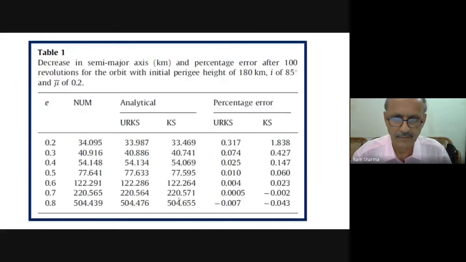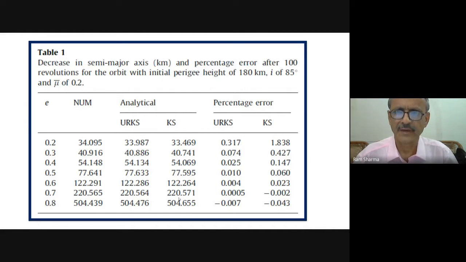Now this table 1 shows the decrease in semi-major axis in kilometers and the percentage error after 100 revolutions. So we calculated after 100 revolutions. For an initial perigee, we kept 180 kilometers and inclination 85 degrees, because as we have seen earlier, at 85 degrees the effects are high, the C parameter is high.